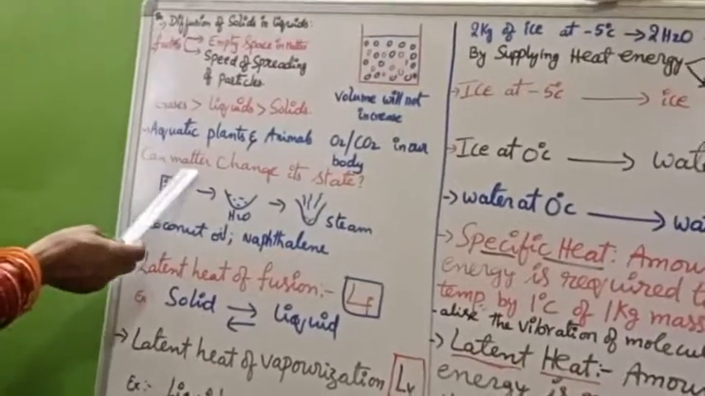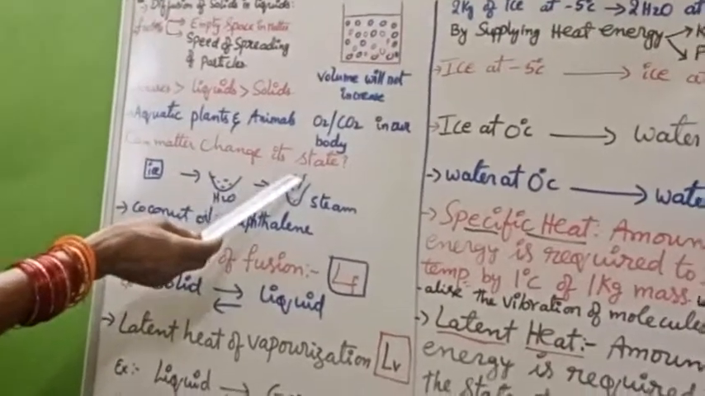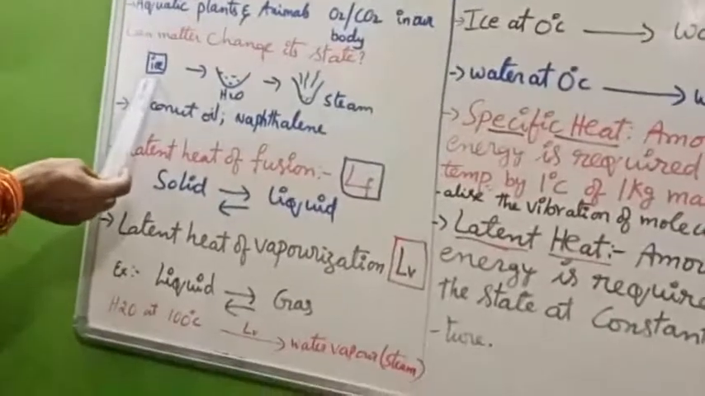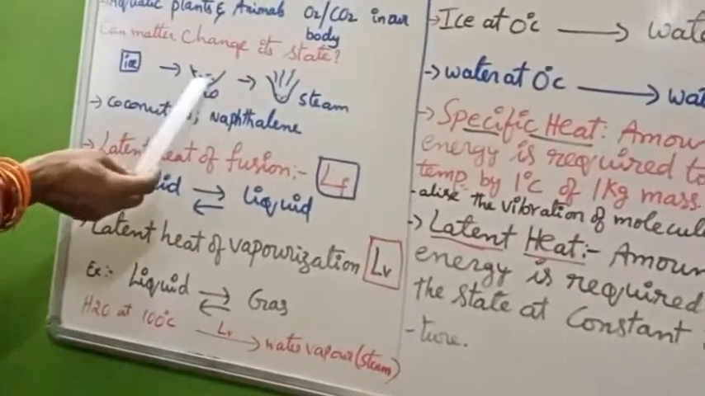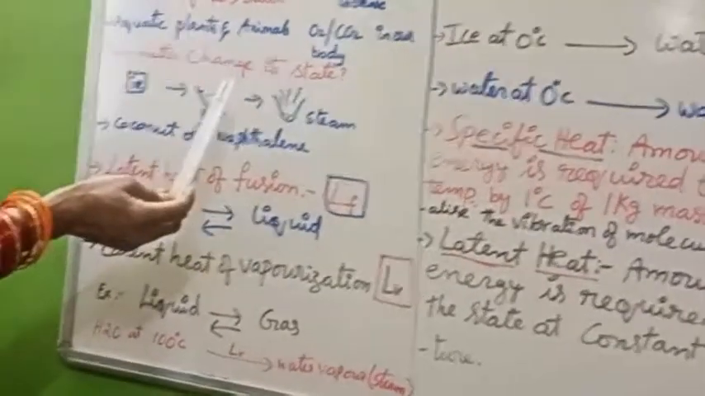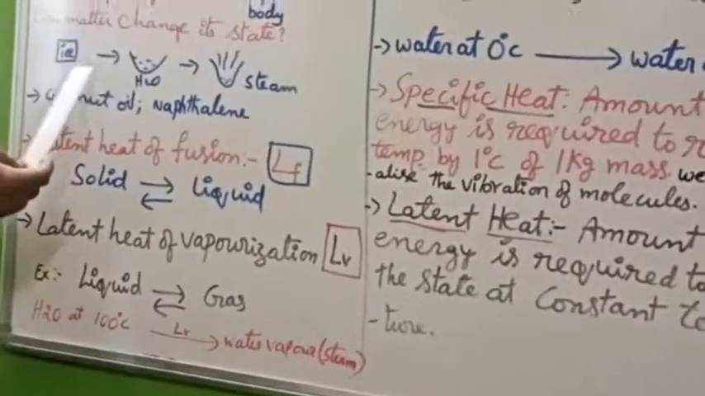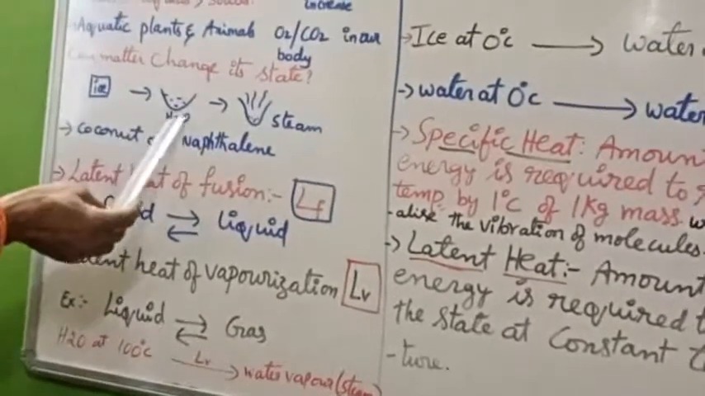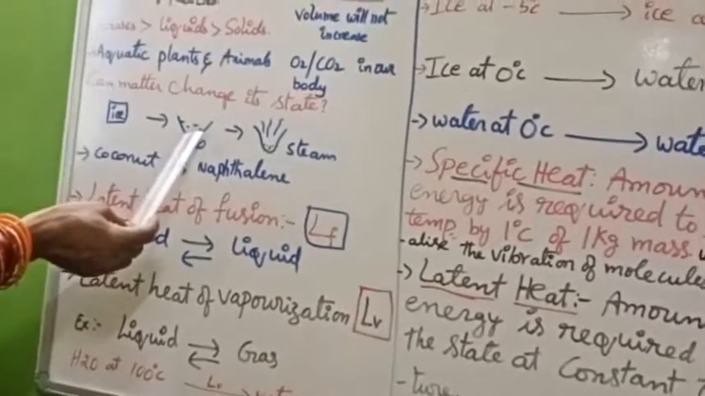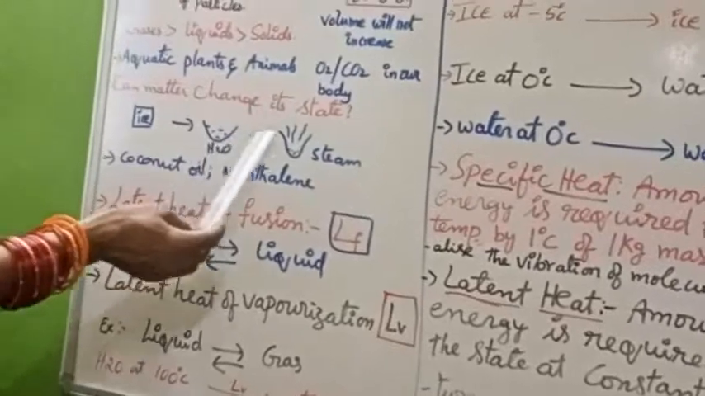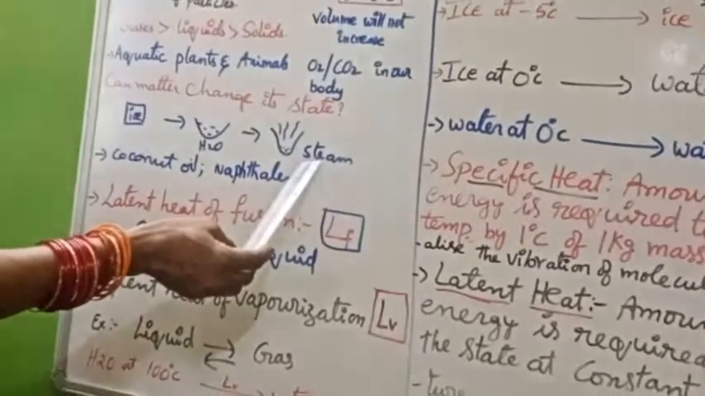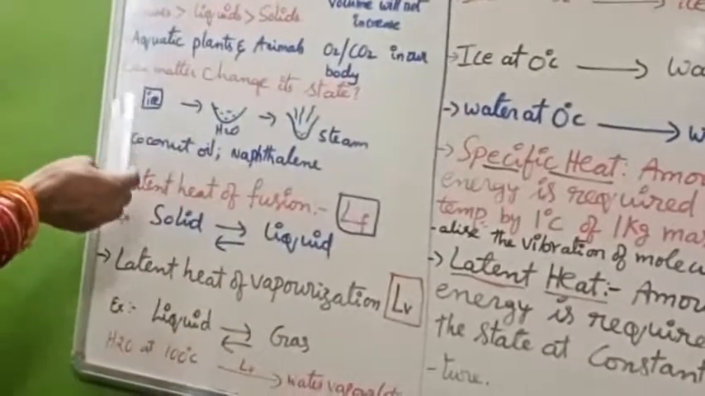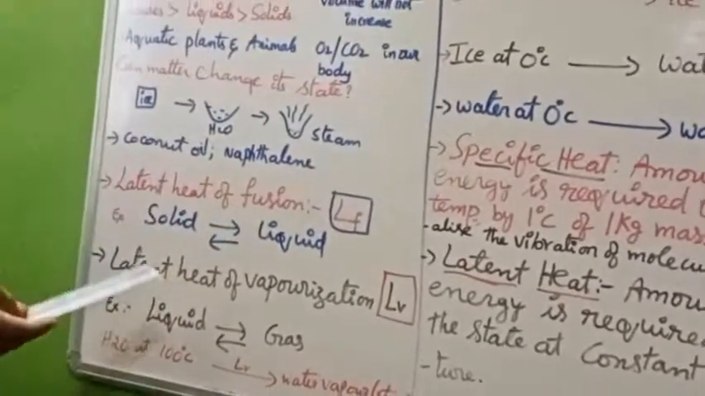Next one is, can matter change its state? We know that matter can exist in three different states: the solid state, the liquid state, and the gaseous state. In our day-to-day life, ice is in the solid state, water at room temperature is in the liquid state, and steam or very hot water vapor is in the gaseous form. So water can exist in all three states.